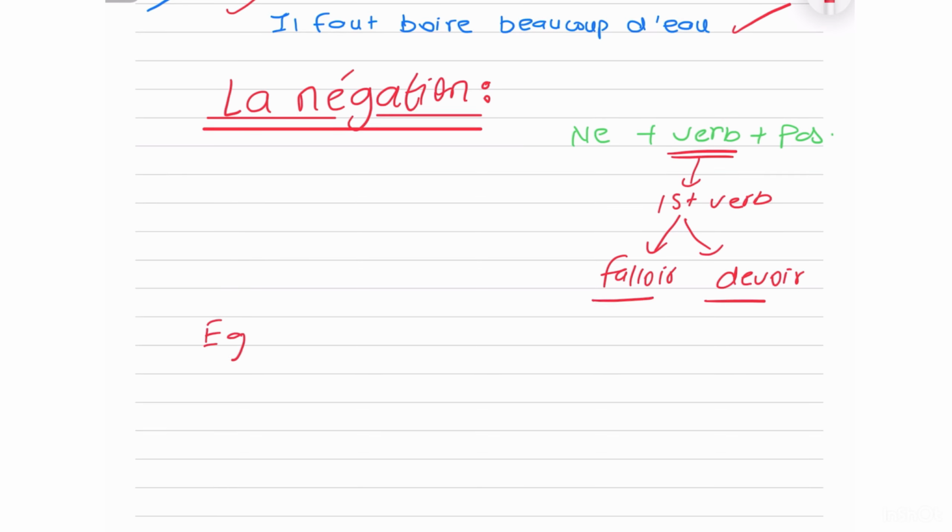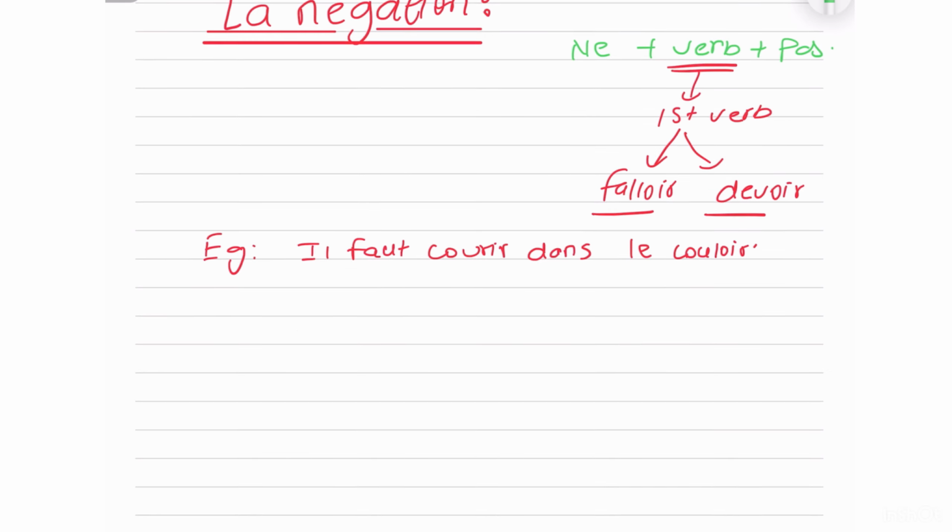So for instance, I have another sentence. Il faut courir dans le couloir. As in, it is necessary to run in the corridor. Obviously, nobody is going to ask you to do that. It will always be, it is necessary to not run in the corridor. So as I already said, we're going to do ne pas with this verb. Here, very easy, I just put ne before faut and pas after it. And then I copy the rest of my sentence.